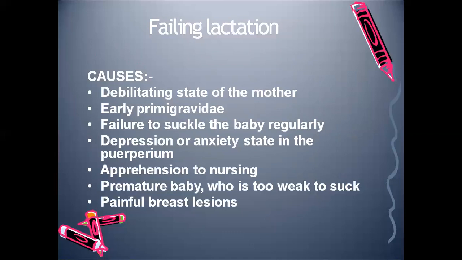If the mother's condition is chronic, she is weak. If the mother is an early primigravida, she is not able to do breastfeeding because she doesn't have that much information. She is not educated regarding this. And if the baby is not able to suck properly, if the mother is depressed, anxious, or having fear regarding nursing the baby, or if the baby is premature and weak and not able to suck, and if there are painful breast lesions, all this can lead to failing lactation.